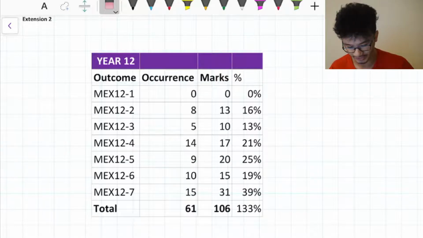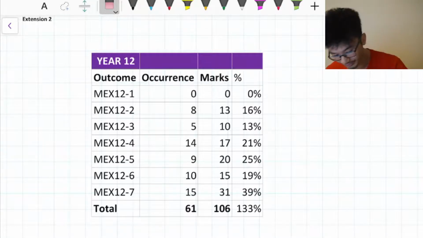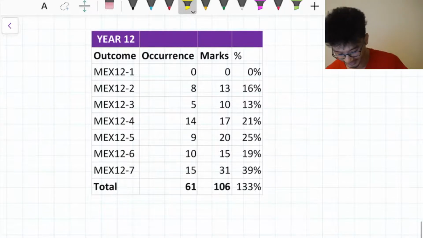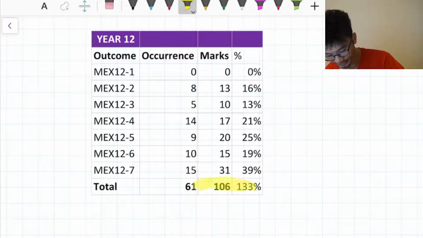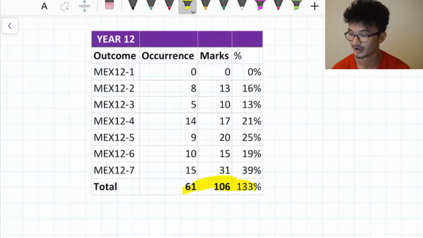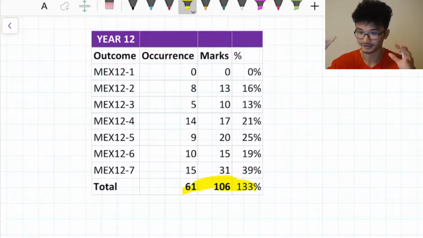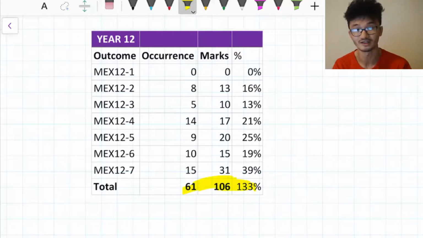So I've just got this table up, and this is from the sample paper of the various weight distributions from the different topics. Before I get into that, you may be wondering, why is it more than 100% in terms of the mark allocation? That's because some of the topics will be present in multiple questions. One question may have the crossover between different topics, and that's why the count is a bit higher than 100 marks.